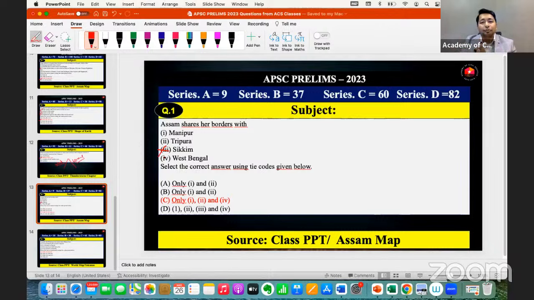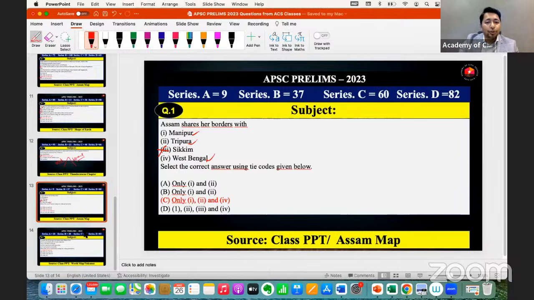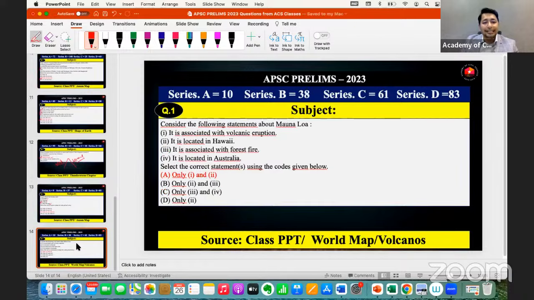Sikkim is connected with West Bengal. So therefore, Manipur, Tripura, West Bengal, these all are connected with Assam. And only Sikkim is not connected. So 1, 2, and 3, option C is correct.